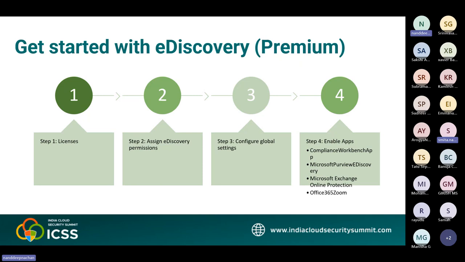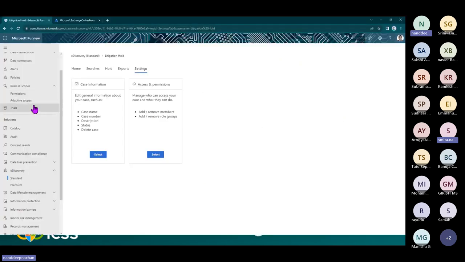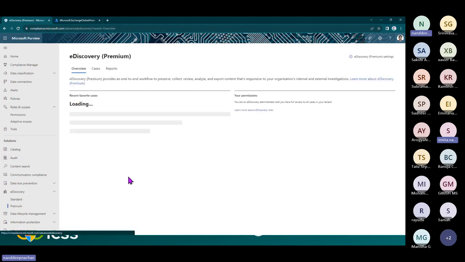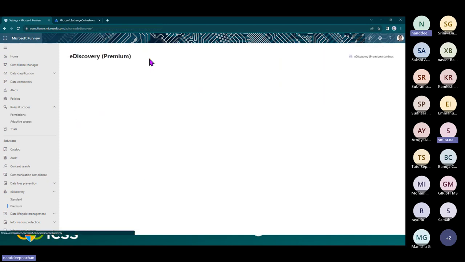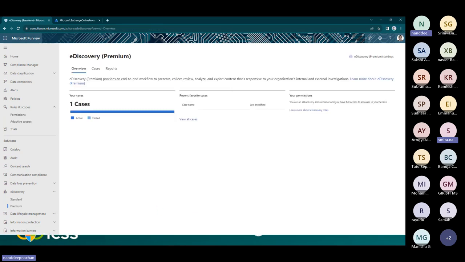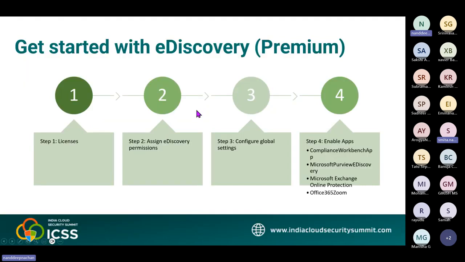So we need to set up and use this detection model. Open up the Microsoft Purview compliance portal, go to eDiscovery Premium, and then select eDiscovery Premium settings. Review sets are a static set of documents where you can analyze, query, view, tag, and explore data in a case. And processing is the process of file identification, expansion of embedded documents and attachments, text extraction, and OCR of image files, and the subsequent indexing of that data. So let's go into the demo.